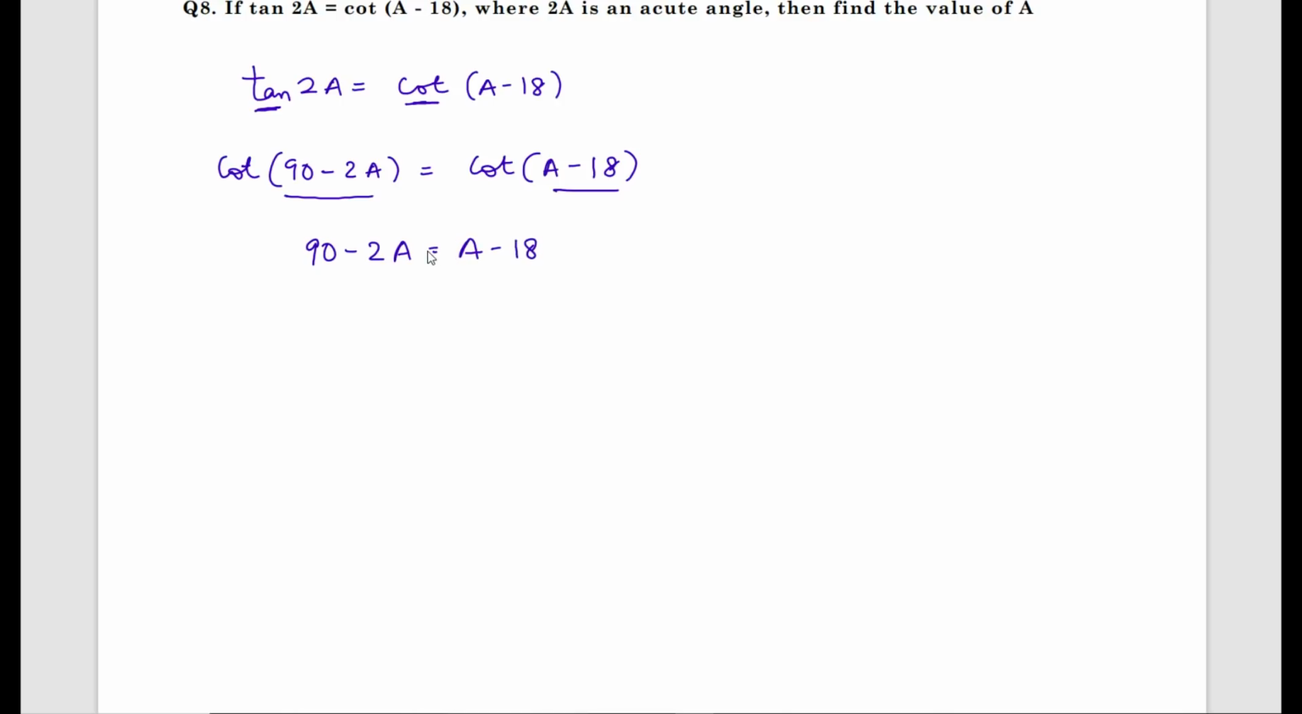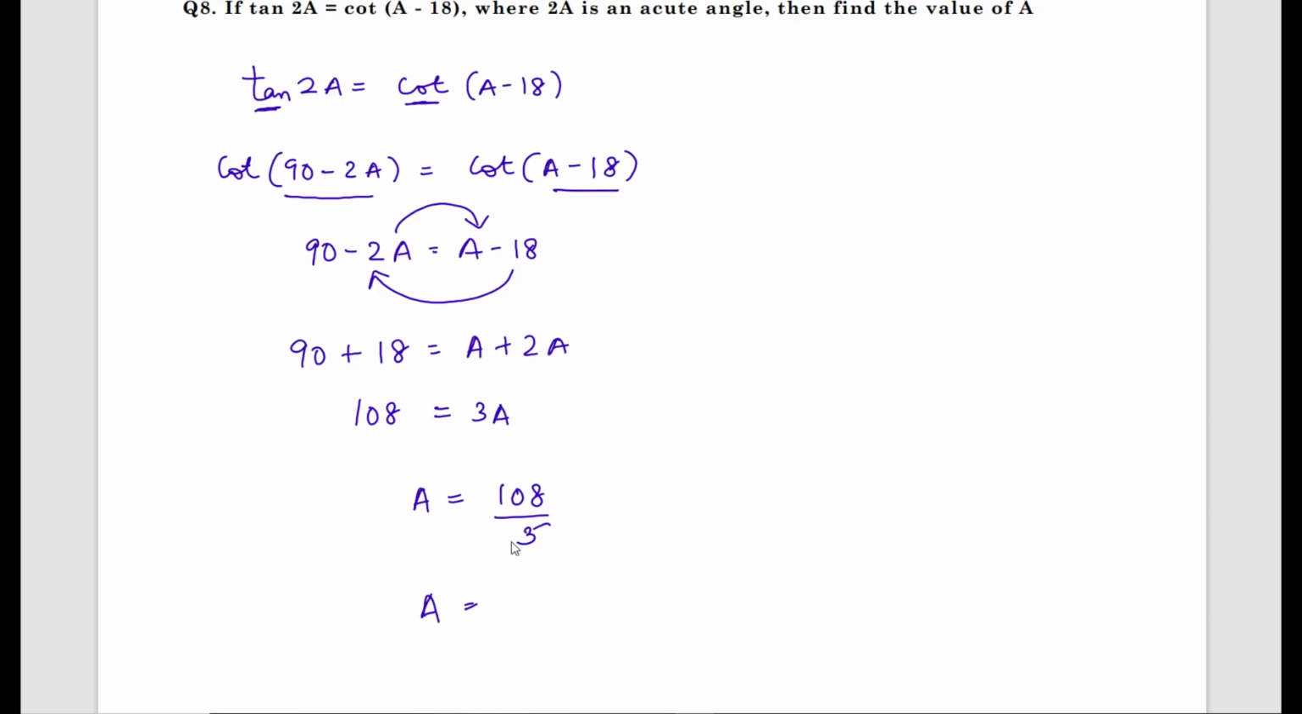Now shift all the like terms to LHS and RHS. Now I'll shift minus 2a to RHS, minus 18 to LHS. 90 plus 18, after shifting, equals a. Minus 2a, after shifting, becomes plus 2a. A plus 2a is what? 3a. Now 90 plus 18 is 108. Now a equals 108 by 3. 3 ones are 3, 3 threes are 9, 3 sixes are 18. We get 36 degrees. The value of a is 36 degrees.